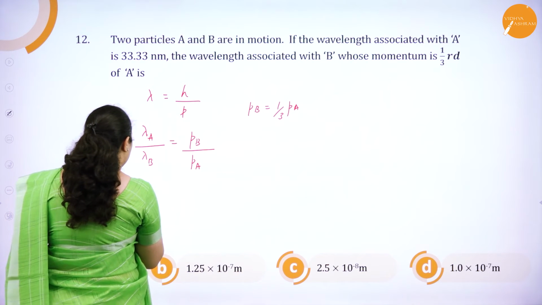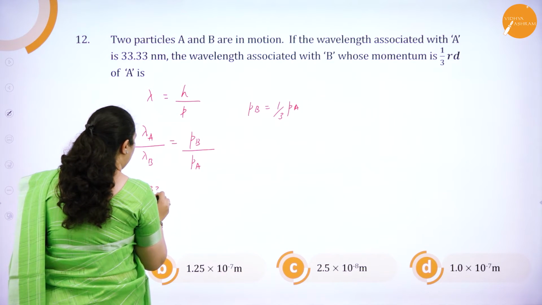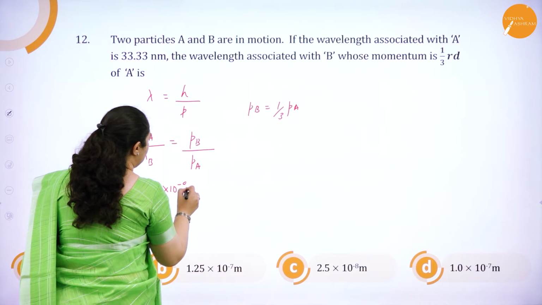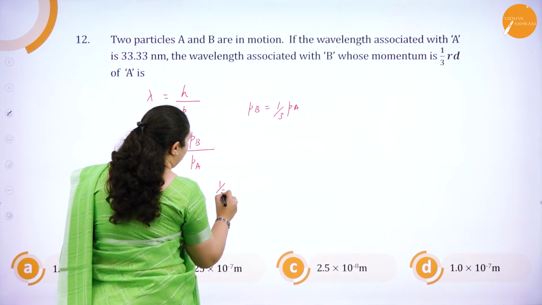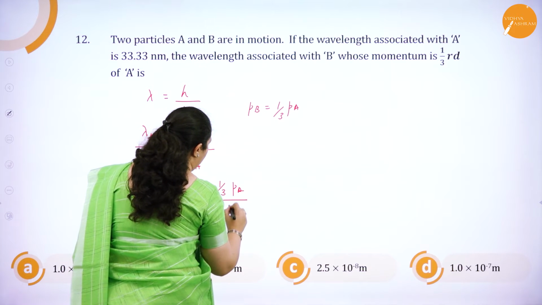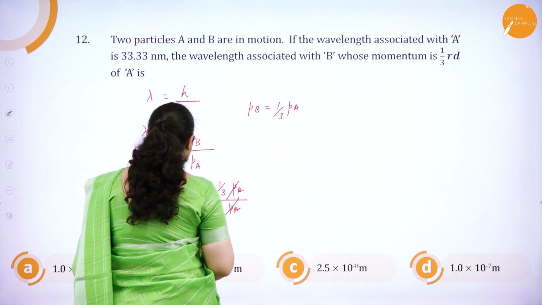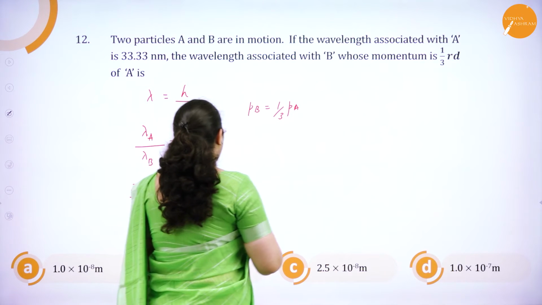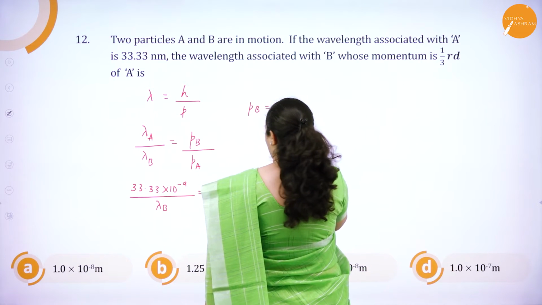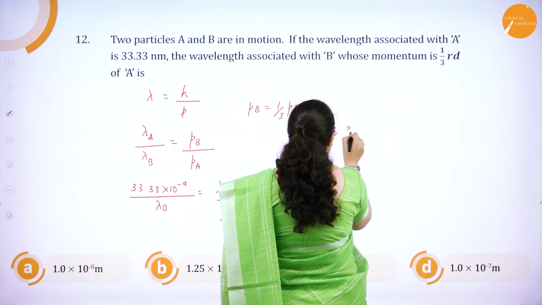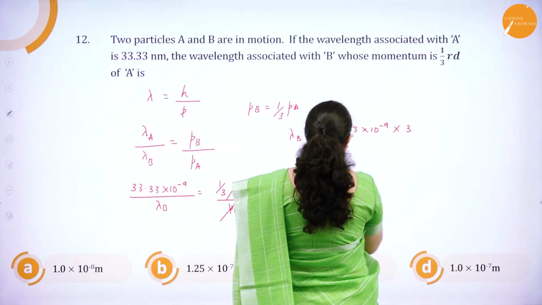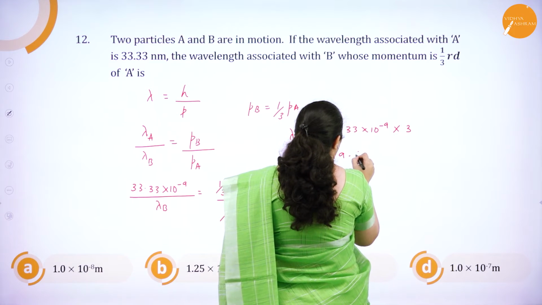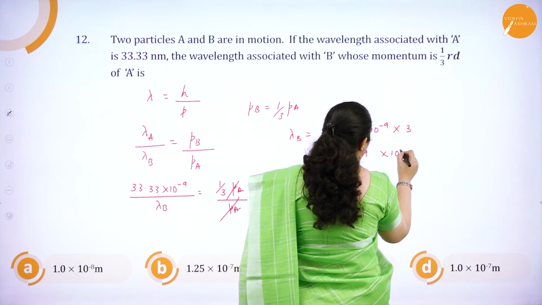Okay, and lambda is 33.33 nano, nano is 10 to the power minus 9 meters. Lambda B is equal to 1/3 PA by PA. PA and PA get cancelled, so it is 1/3 which remains. So lambda B is equal to 33.33 into 10 to the power minus 9 into 3, which is 99.99 into 10 to the power minus 9.